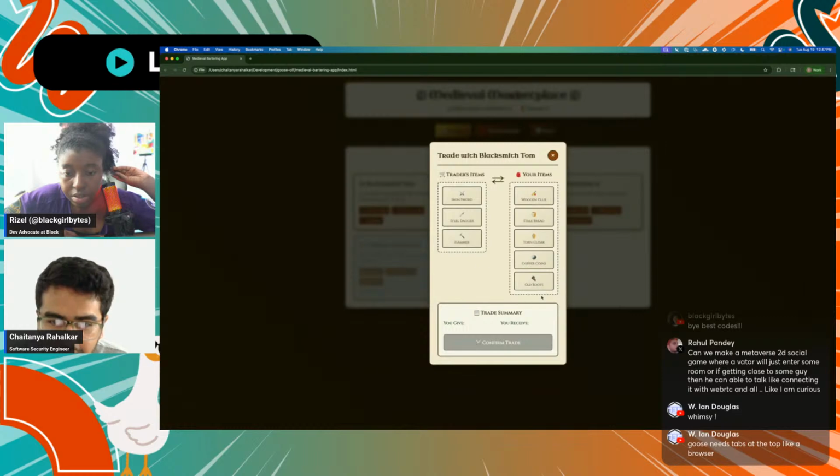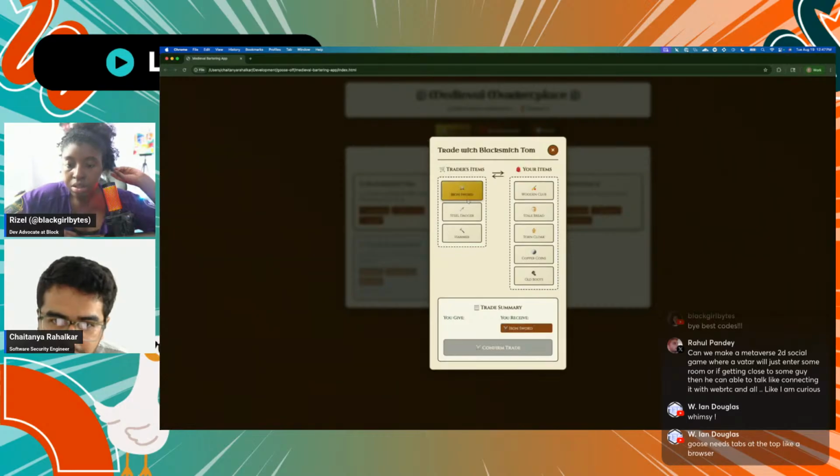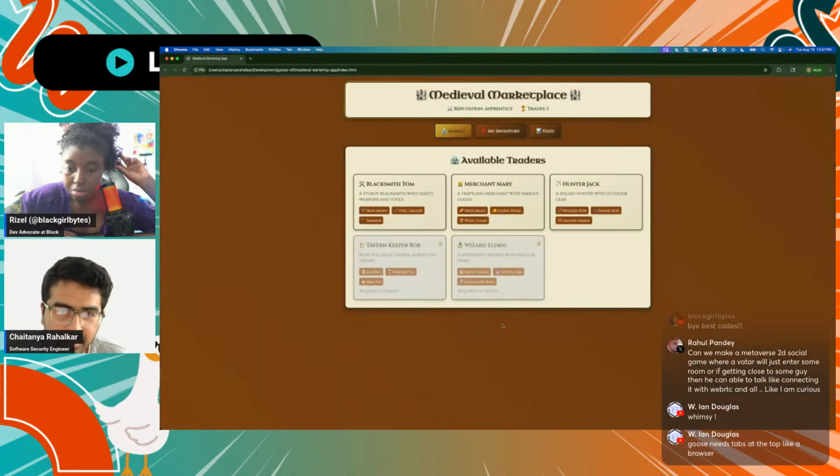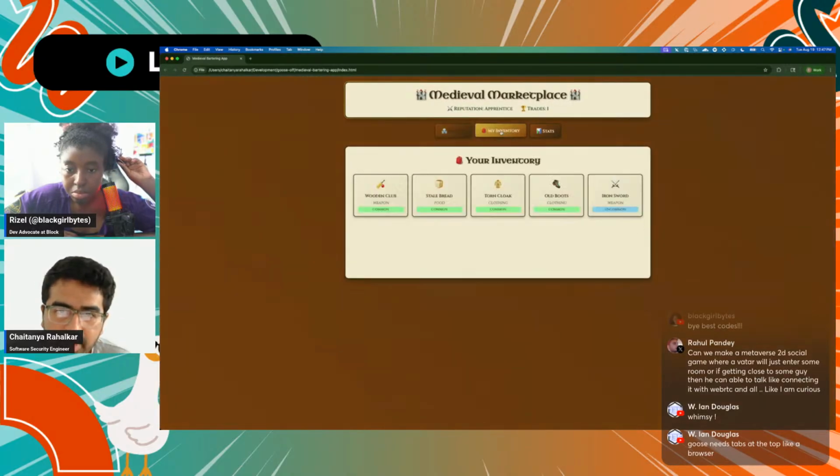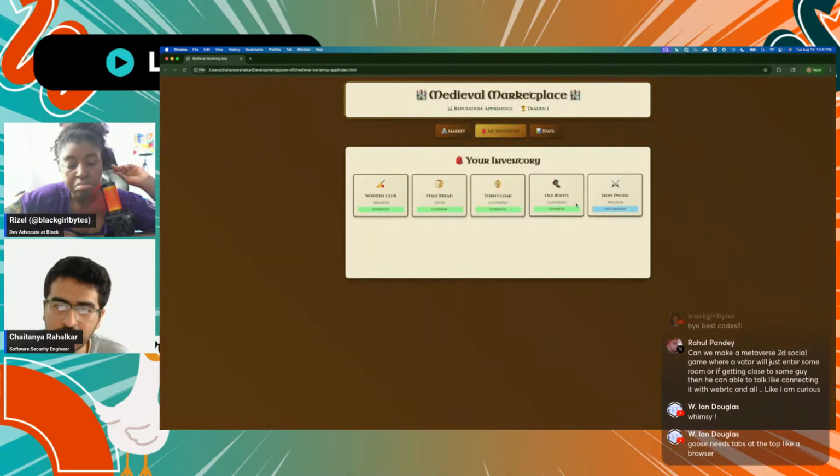So I have some of these items, and the trader has a steel dagger, some iron swords. So let's see. I can trade maybe copper coins for an iron sword, and I think we did get the iron sword. Oh, and I think it maintains a list of items which are common and not common.